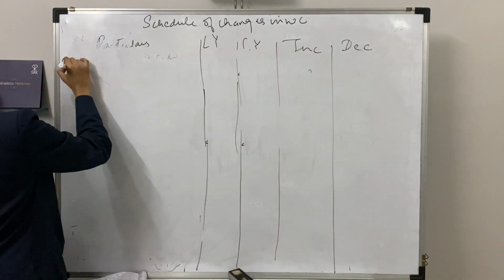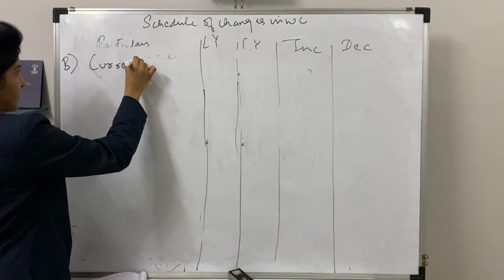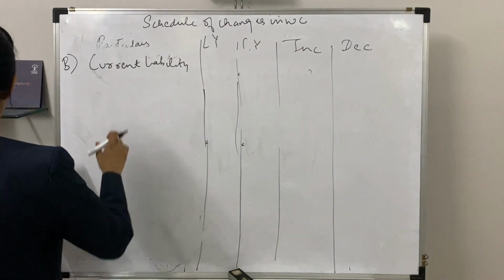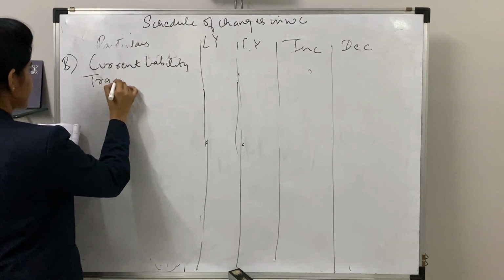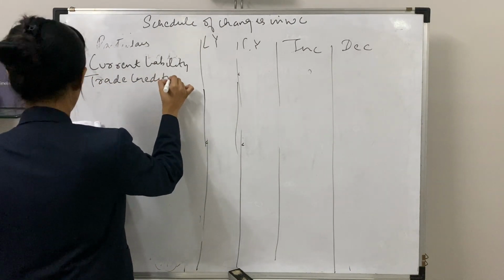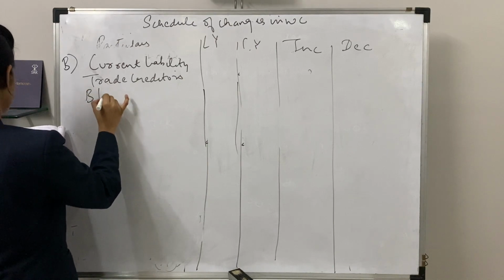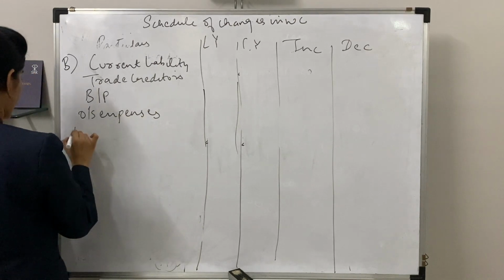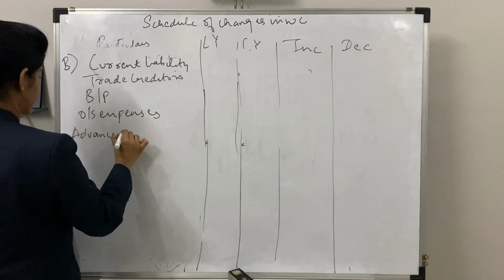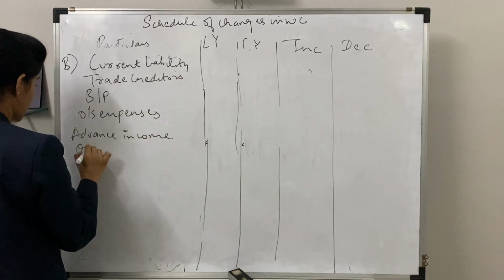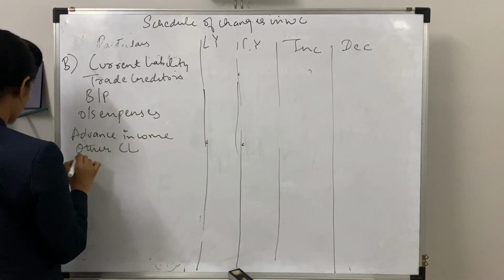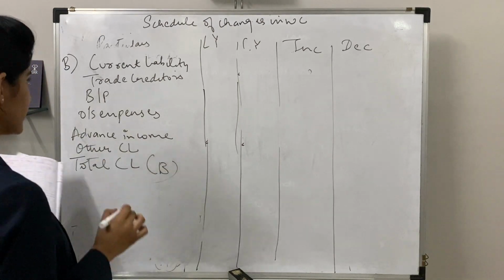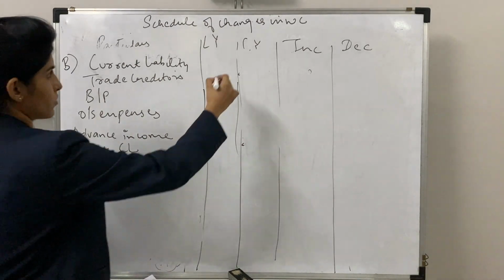Now moving to the B part, that is your current liability. Your current liability includes trade creditors, next your bills payable, next your outstanding expenses, next your advance income, other current liabilities, and total current liabilities. That is B. Now in this case, there will be an inverse effect.